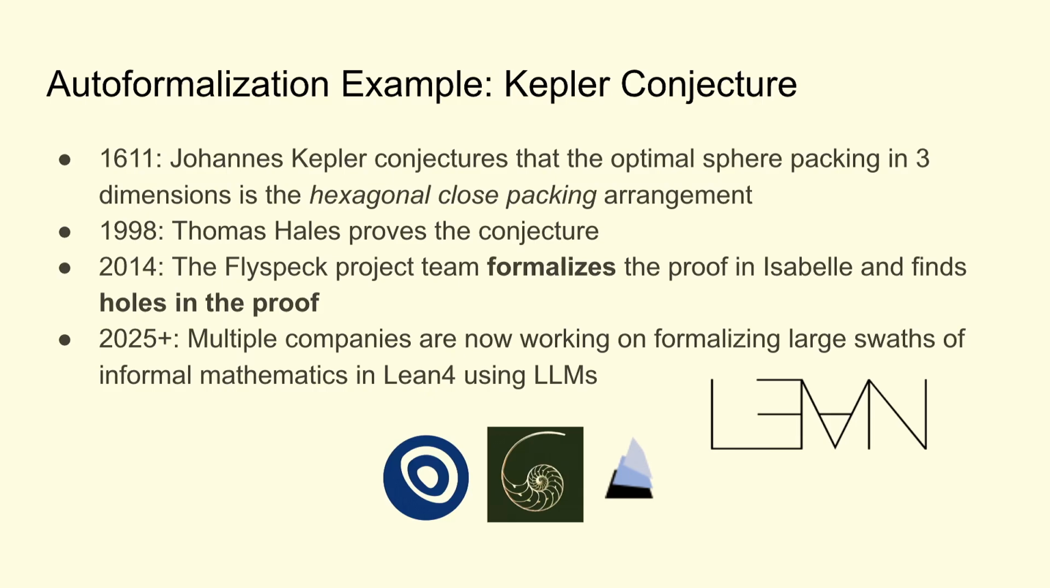In 2014, the FlySpec project formalized the proof in Isabelle and actually found holes in the proof that had to be revised. And then in 2025, multiple companies are now working on formalizing large swaths of informal math into Lean 4 using LLMs. The key word here is formalize. What I mean by formalize is this translation task where we start with natural language and convert that into a formal theorem-proving language so that we can defer the certification of some code to a machine as opposed to a person.